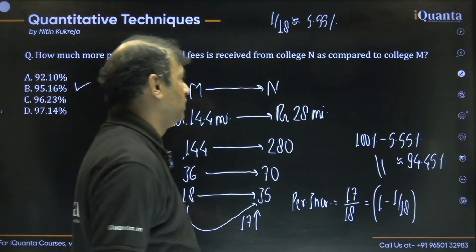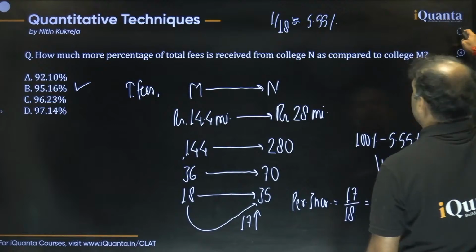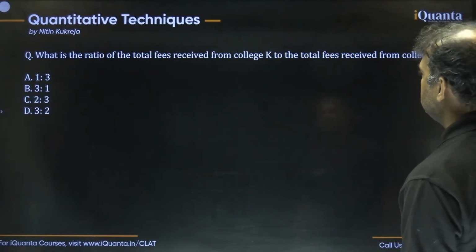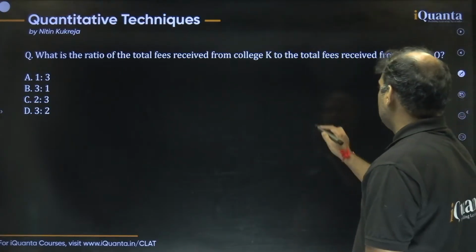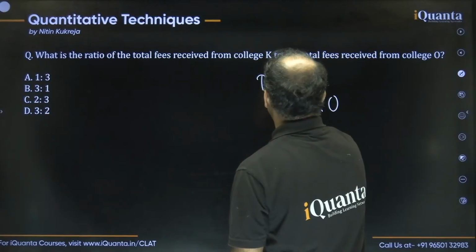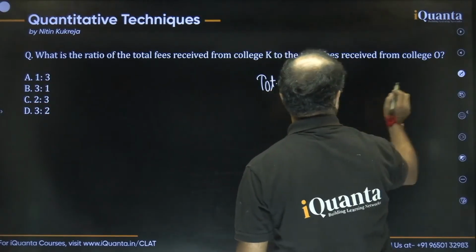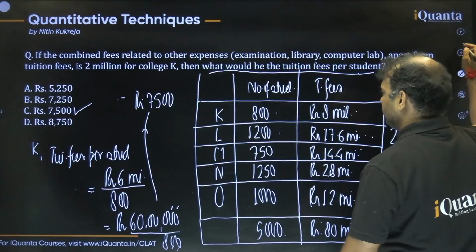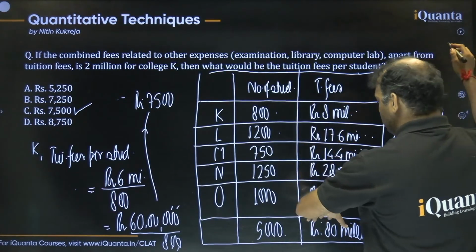Okay, so this is question number 4. One more question is there. They are asking what is the ratio of the total fees received by college K to that of college O. Let's see. College K is over here. Total fees is 8 million, O is 12 million.